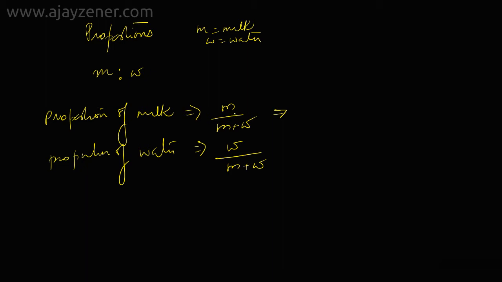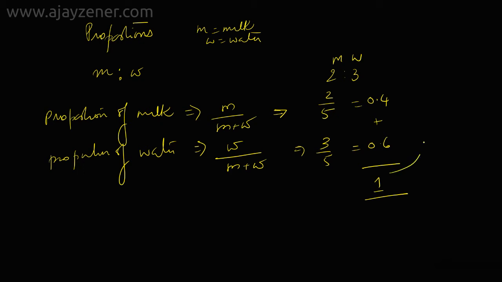So assuming that there is some part of milk in it, isn't it? So let's say if I take my ratio as 2:3 of milk and water, this will become 2/5 of milk and 3/5 of water. So that means I can say 0.4 and 0.6 are the proportions of milk and water. If you add this up, this should total up to 1. So this is nothing but parts in 1 unit.